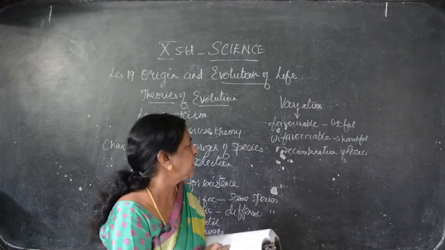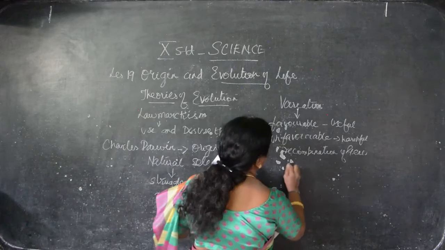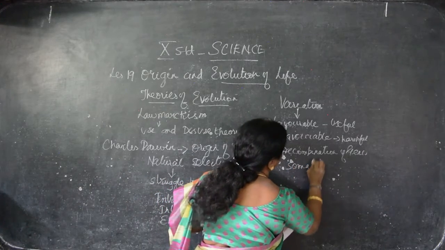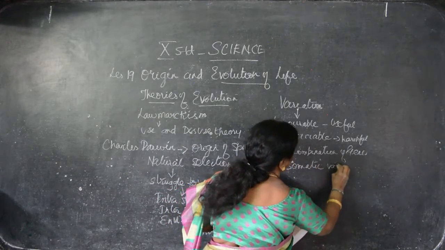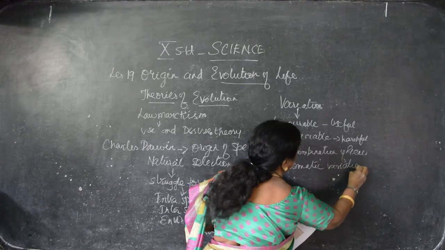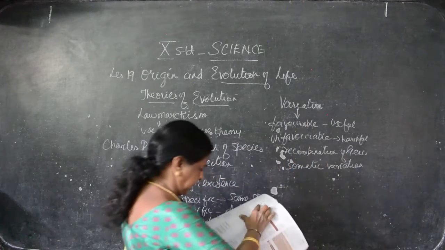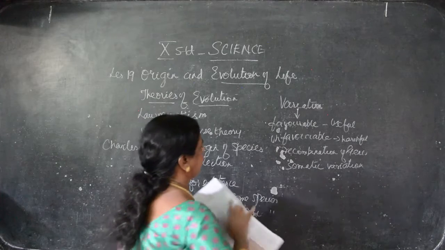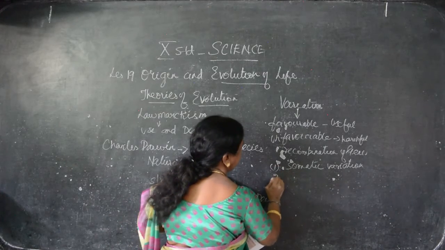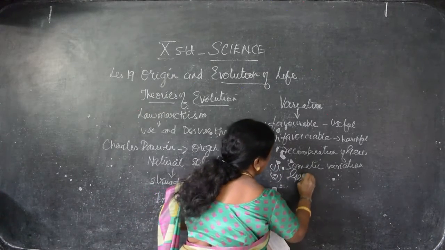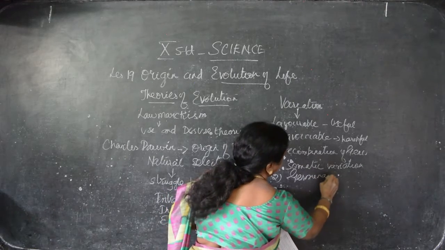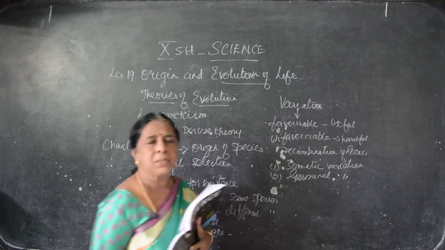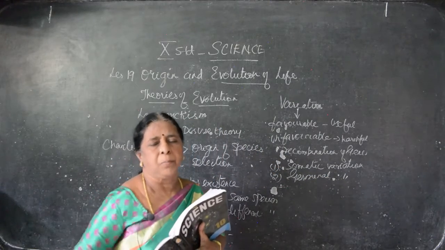The types of variation can be divided into two kinds. One is somatic variation. The other one is germinal variation. In the previous classes I said somatic means what? Changes in the body.